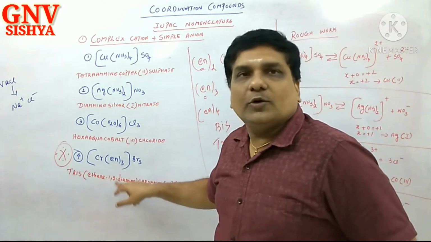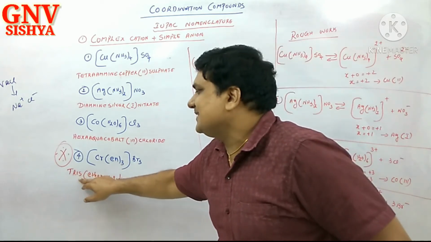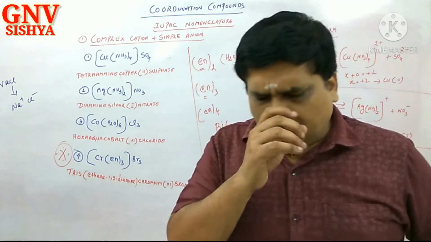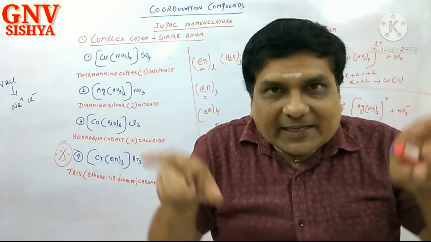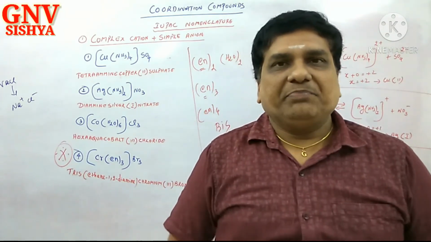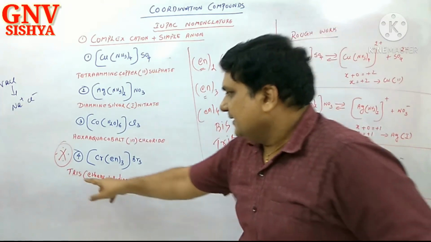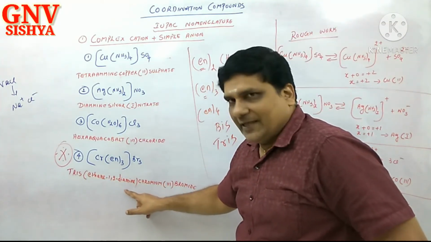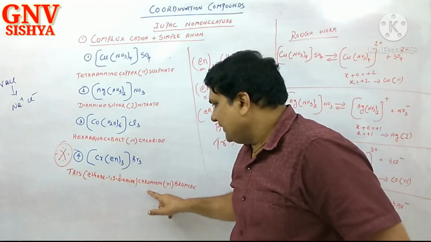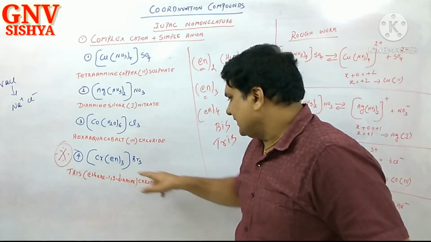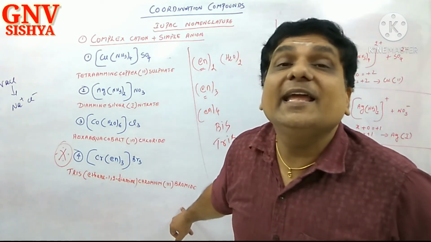The ligand is ethane-1,2-diamine 3 times, so tris. After that, write in bracket the name of the ligand. Tris, you have to put a bracket. Tris(ethane-1,2-diamine)chromium(III) bromide.